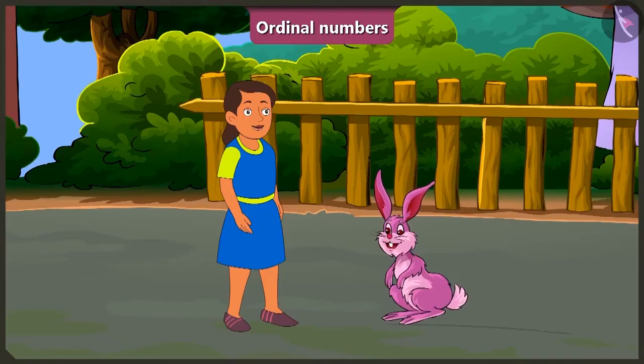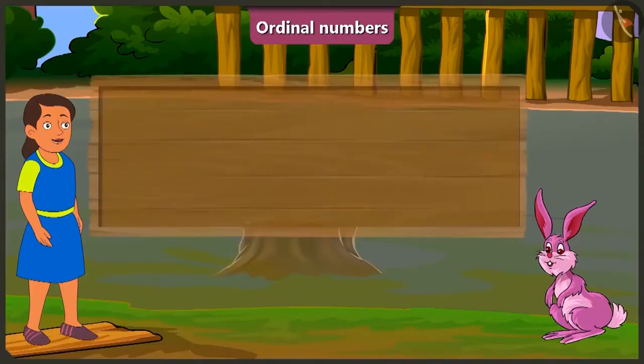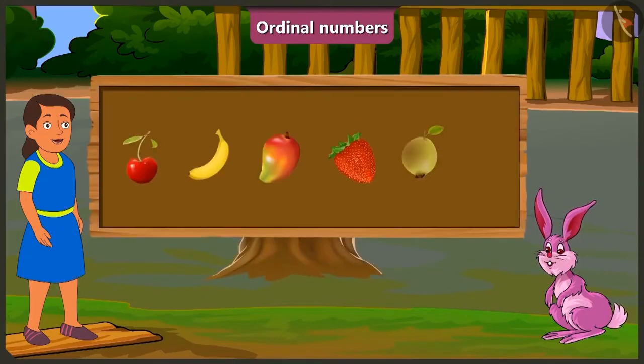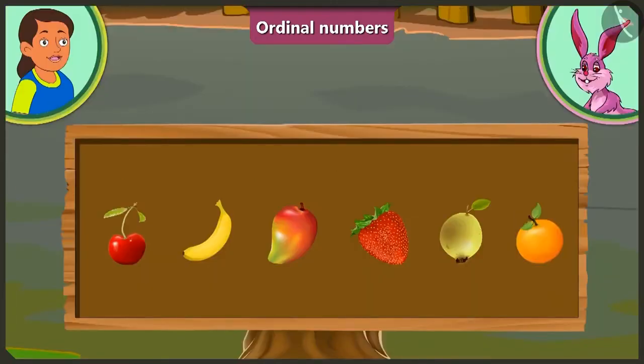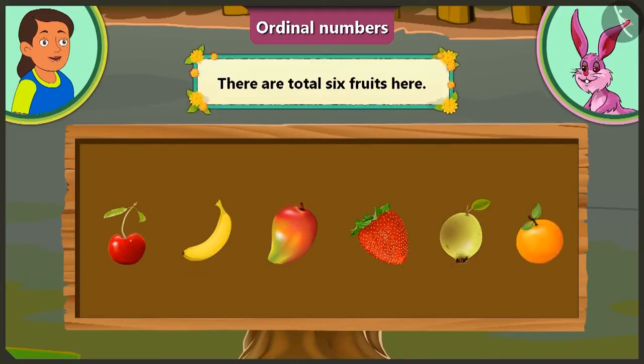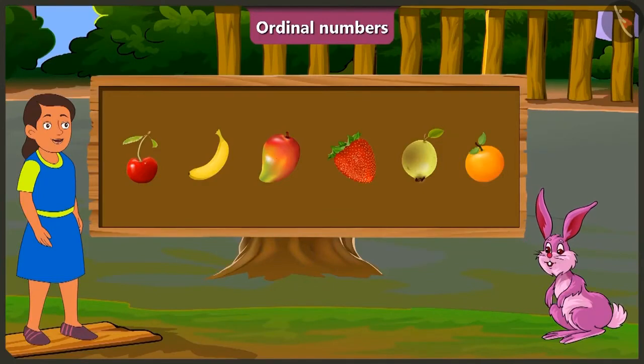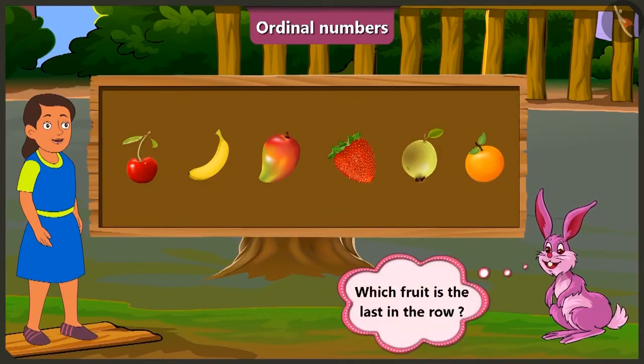Now let us look at the third example. Look here, Bubbly. There are some fruits given here. Can you tell how many fruits are there in total? Look, here we have 1, 2, 3, 4, 5 and 6. That means there are 6 fruits in total. Well done, Bubbly. Now tell me, which fruit is the last in the row?